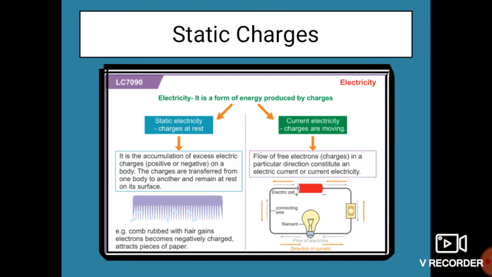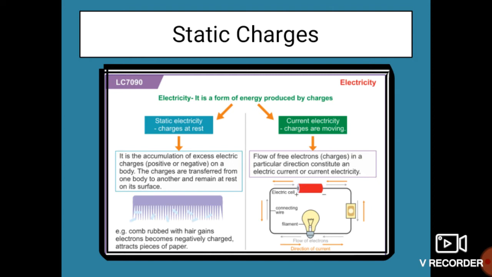In today's session we are going to just revise what static charges are. We have studied that when charges move through a metal wire, they constitute the electric current. So what is the relationship between these charges and electricity?